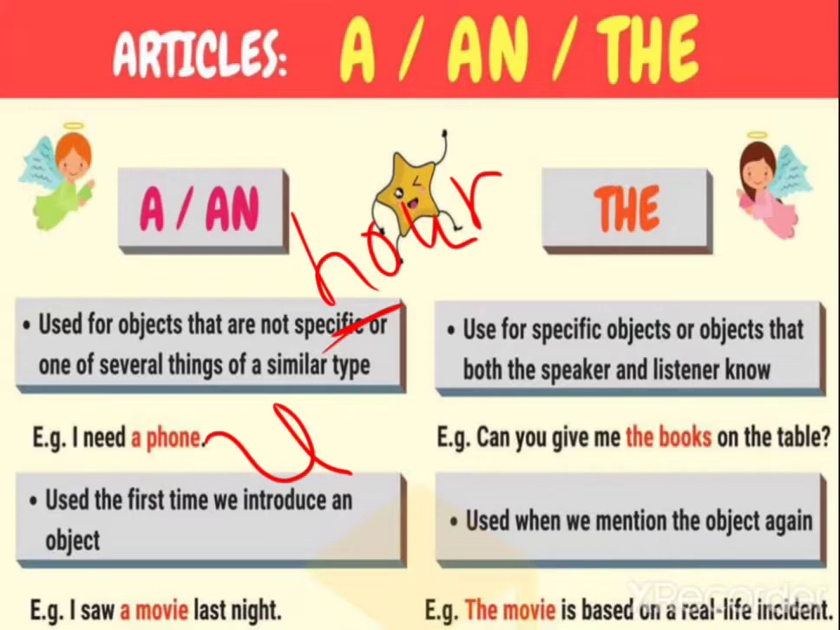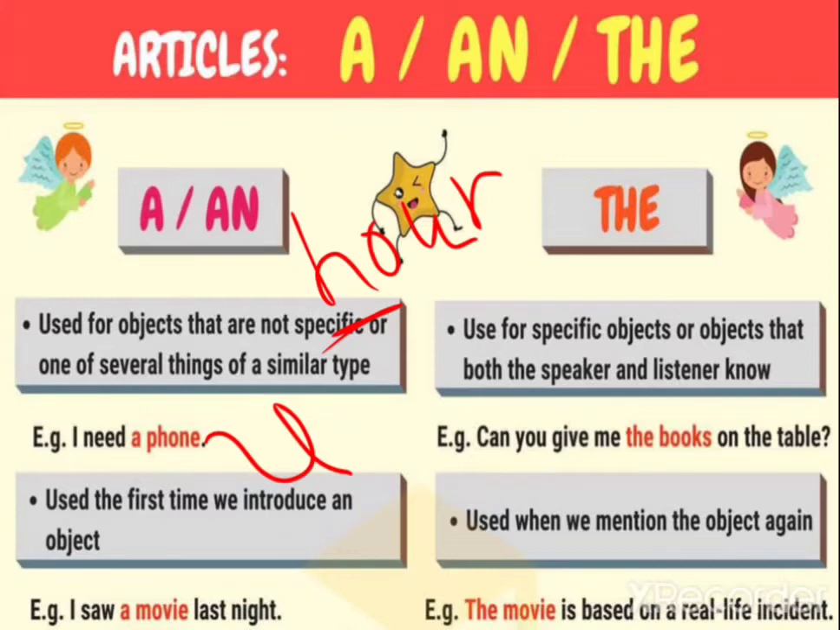Even when there is a use of superlative form, that time also we have to use the article: the best, the smallest, the biggest, etc. Even students, remember that when there is a name of any musical instrument, that time also what we have to use? We have to use the article.